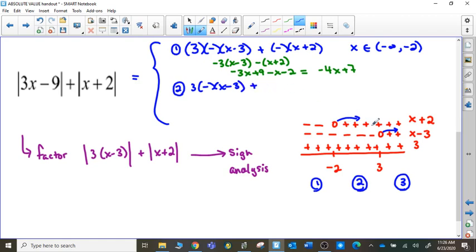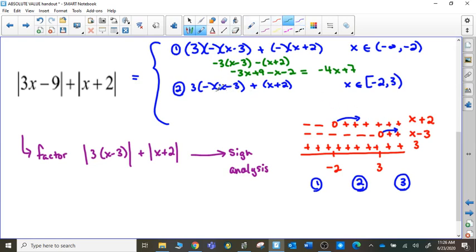Now the x plus 2 factor in this section is positive. I don't have to change the sign. I can just write it as it is. And again, this is for the interval from negative 2. This time I'm including the negative 2 because it is part of that 0 goes with the plus signs. Up to 3. I'm not including the 3 this time because I'll save the 3 to go with this section.